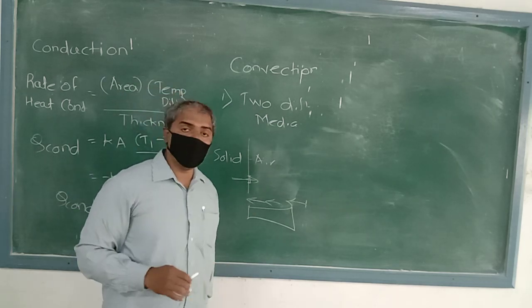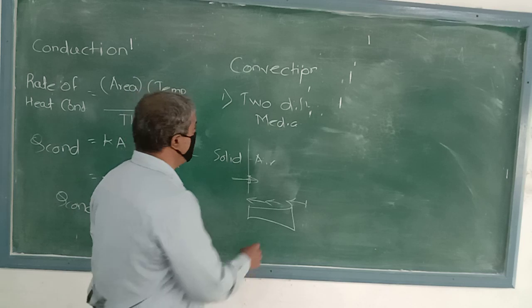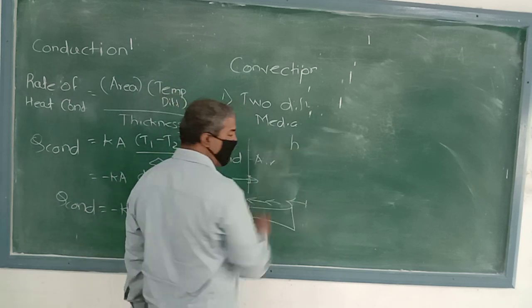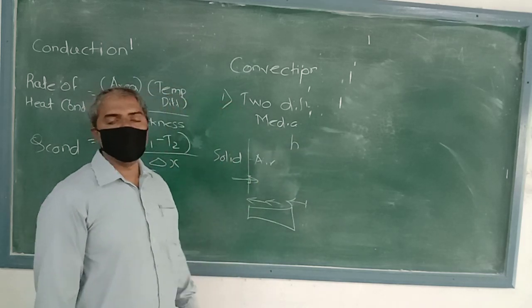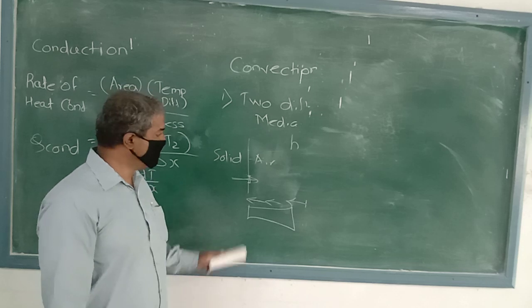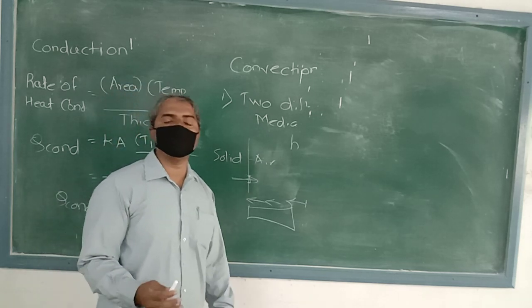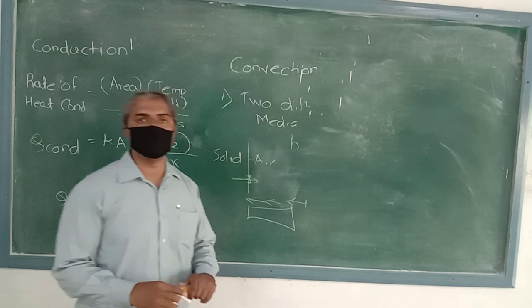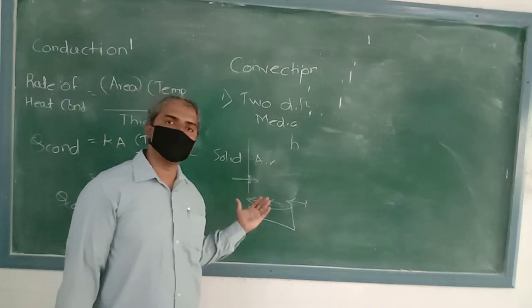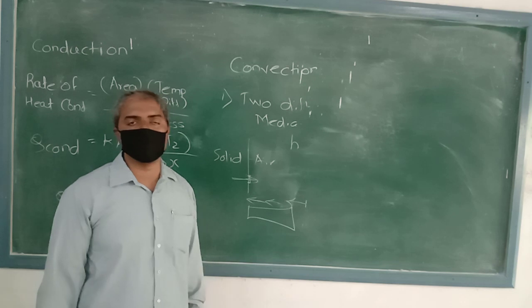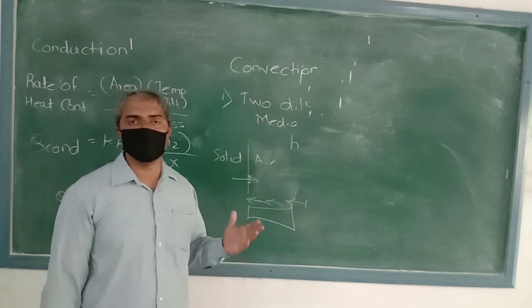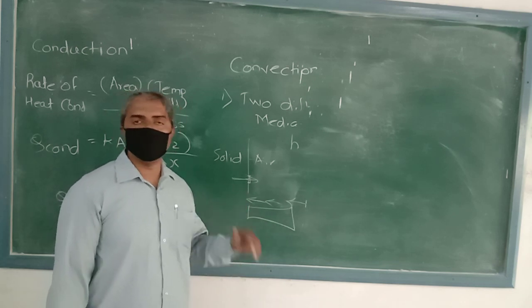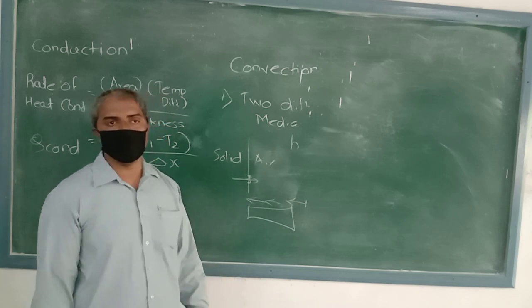The convective heat transfer coefficient is denoted by the letter h, and this h is different for different materials. Water has a different convective heat transfer coefficient, and oil has a different convective heat transfer coefficient.